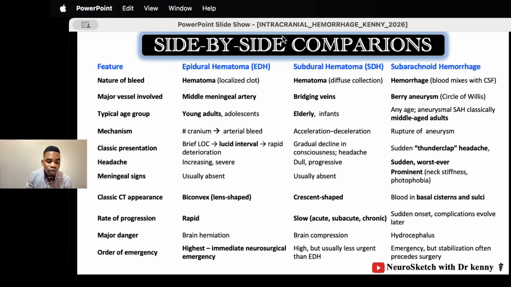What are we most worried about in these conditions? The major danger in epidural is brain herniation. In subdural, it is brain compression, but in subarachnoid it is hydrocephalus. We've just discussed it. So this is the highest neurosurgical emergency, but stabilization often comes before surgery. You have to stabilize the patient before surgery, and the subdural hematoma is considered the least emergent of all these kinds.